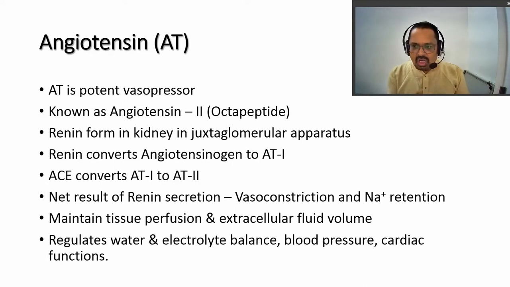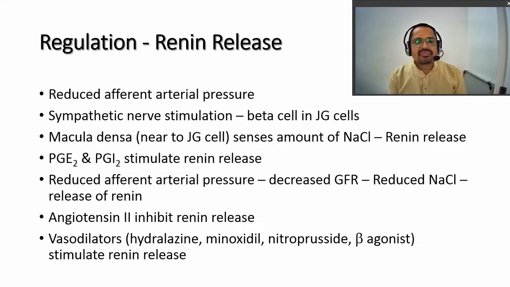So the overall effect of this renin release will be maintenance of the tissue perfusion and extracellular fluid volume regulation. These are the main effects of angiotensin. So it regulates the water and electrolyte balance of our body. Blood pressure and cardiac functions are regulated by the action of angiotensins. Then how is this renin release regulated in our body?